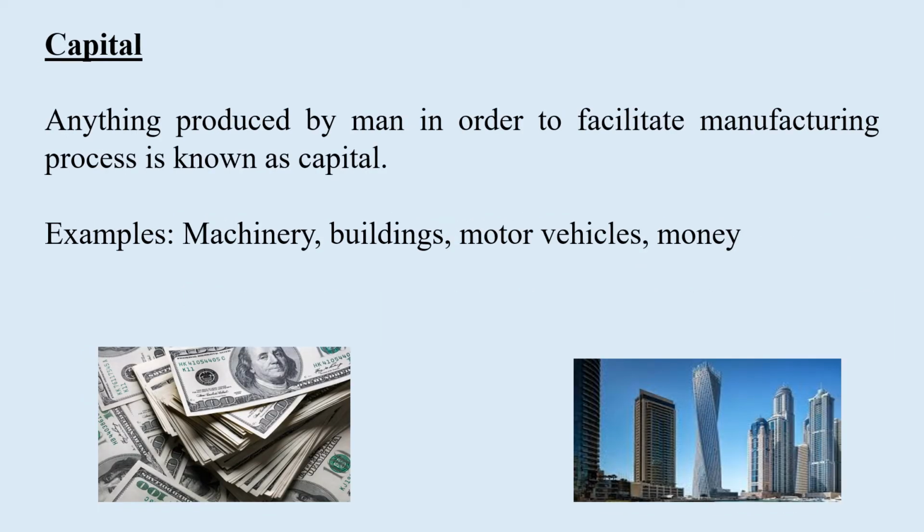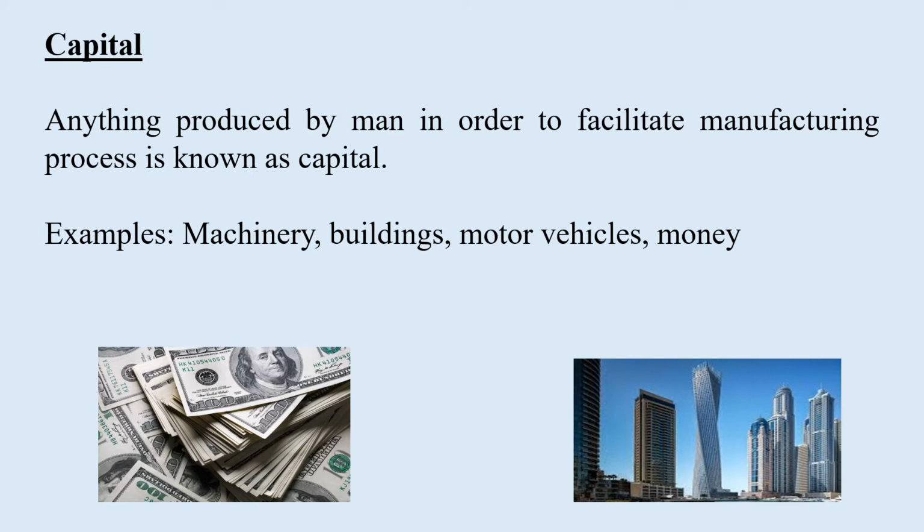Okay, so the third factor is capital. Anything produced by man in order to facilitate the manufacturing process is known as capital. So capital is simply anything which is made by man. For example, machinery, buildings, motor vehicles, money.